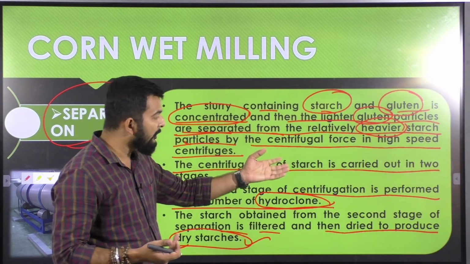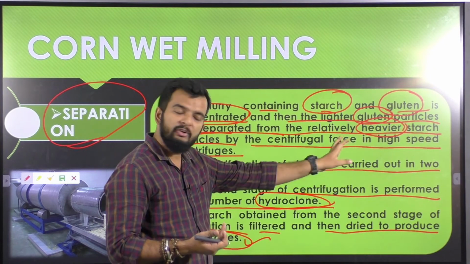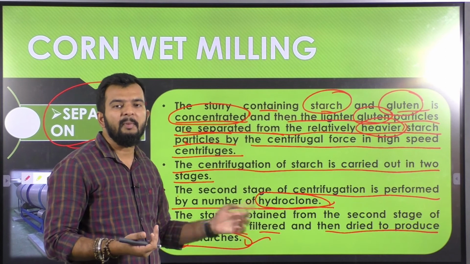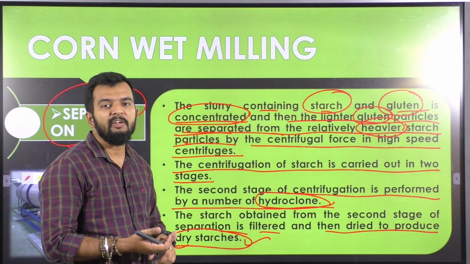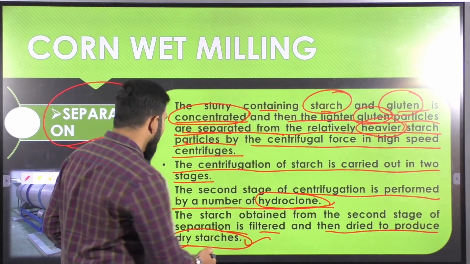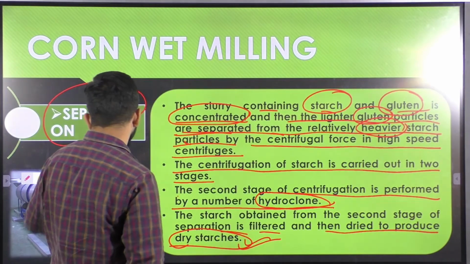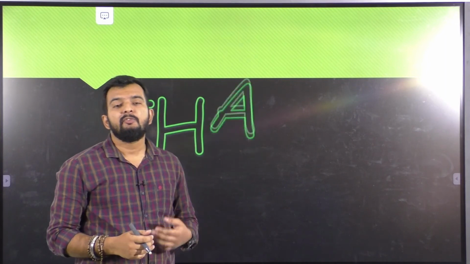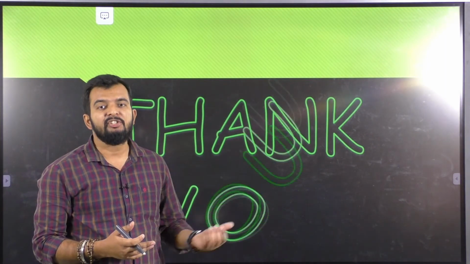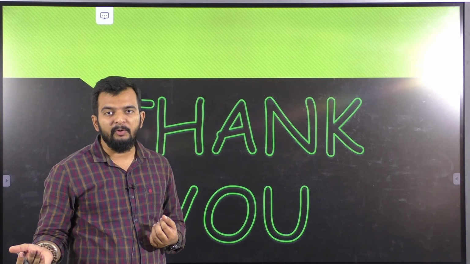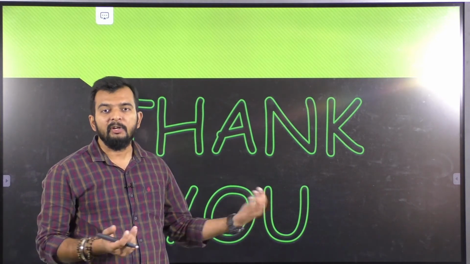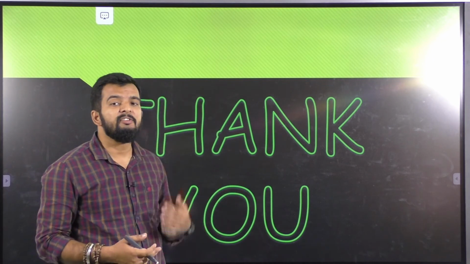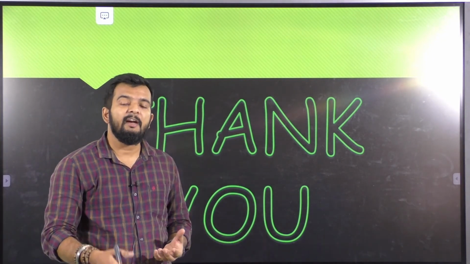The gluten has already been separated out during the first centrifugation process. So the second stage is simply to separate out heavier starch particles, which can be used for making dry starch powders. This separation is the last step in the wet milling process. After separation, you will get your dry starch powders and liquid starch, along with your gluten, in separate form.